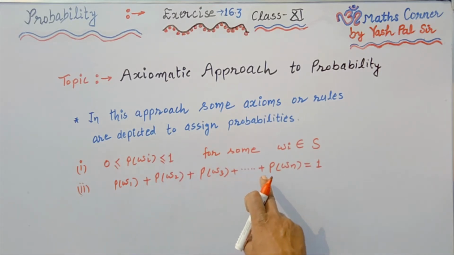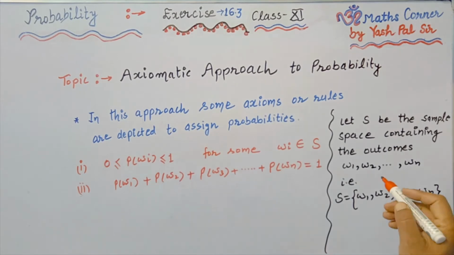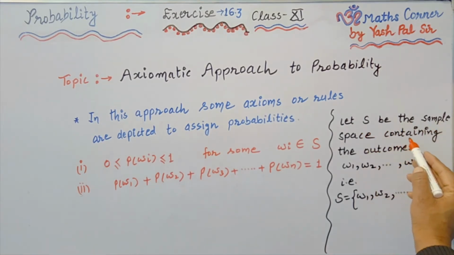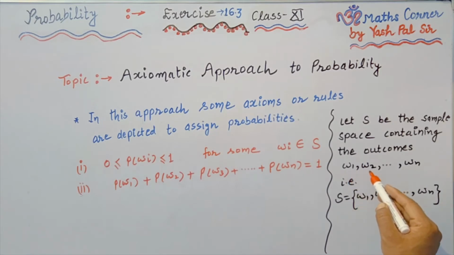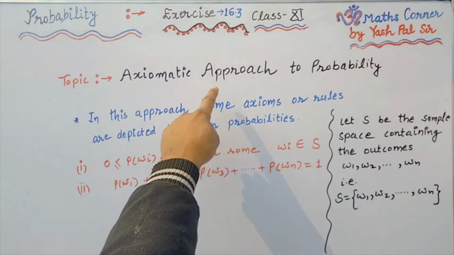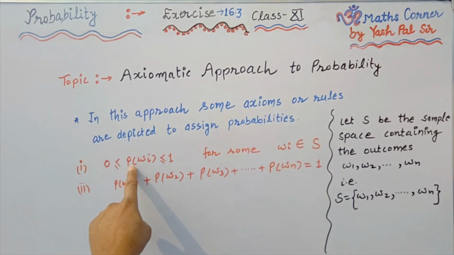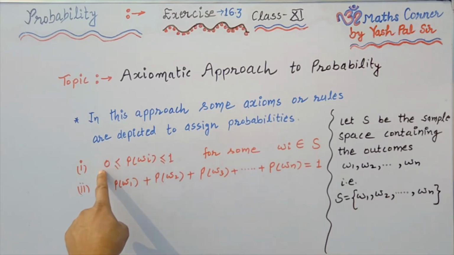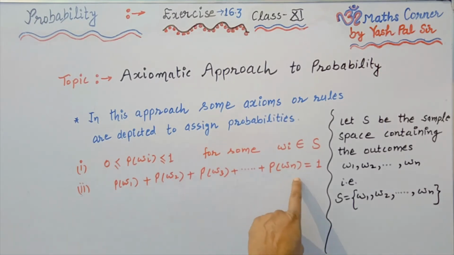Now what are these omega 1, omega 2 and omega n? Here let S be the sample space containing the outcomes omega 1, omega 2 and so on up to omega n. That is what we are writing: sample space is equal to, these are the elements of the sample space, omega 1, omega 2, etc. up to omega n. So the first condition in the axiomatic approach to probability is that the probability of any outcome is always greater than or equal to 0, less than or equal to 1. The sum of the probabilities of all these outcomes is always equal to 1.